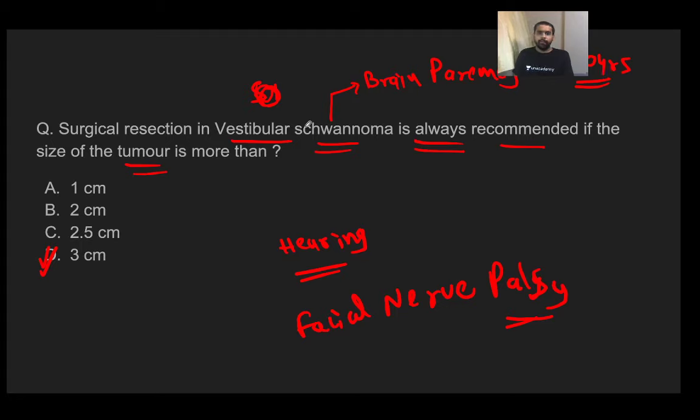But a vestibular schwannoma usually presents after 30 years of age, and the presenting feature is tinnitus. So this is all about the schwannoma which I wish to convey to you.